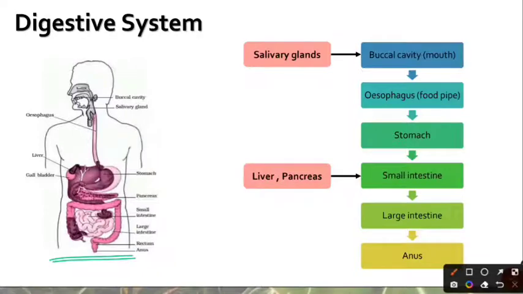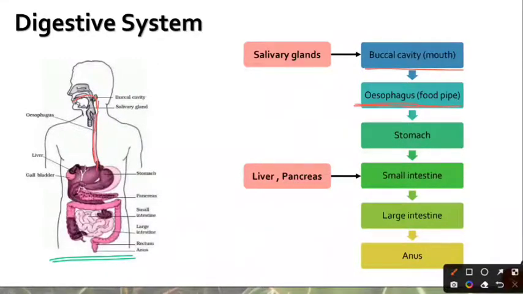This is the mouth. From the mouth, the food enters our throat and reaches the tube-like structure known as the esophagus. The mouth is also known as the buccal cavity, and from there the food passes down into this long tube-like structure known as the esophagus or the food pipe, because it is the pipe through which the food passes.